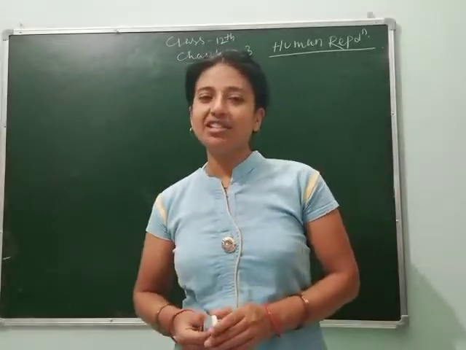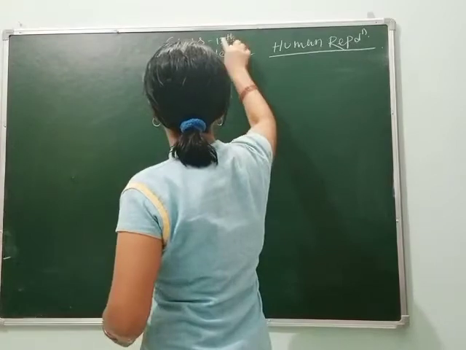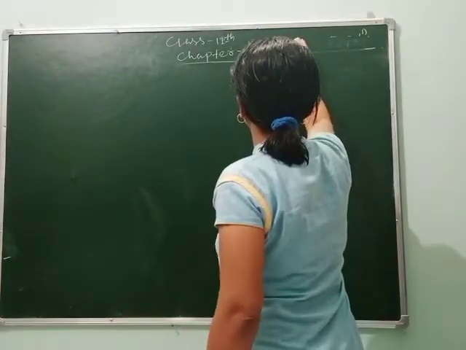Let's continue the revision of chapter 2 of class 11, biological classification.